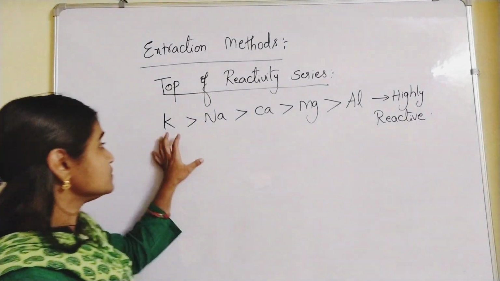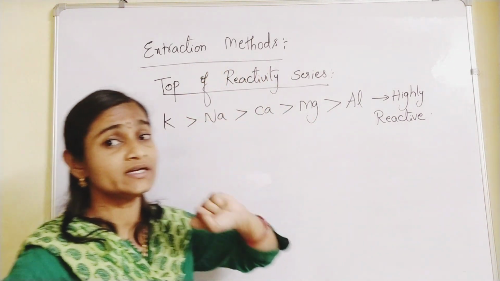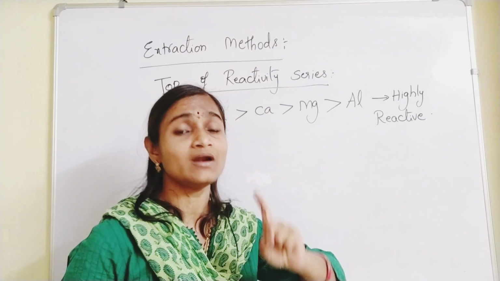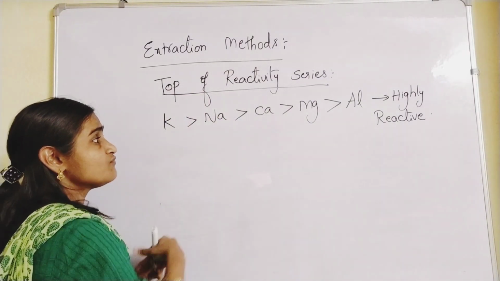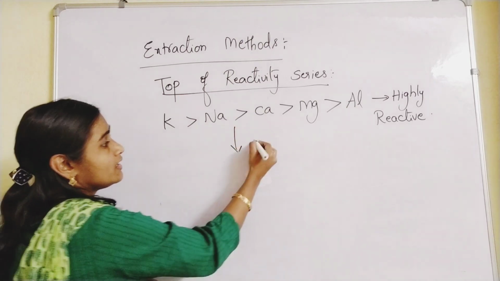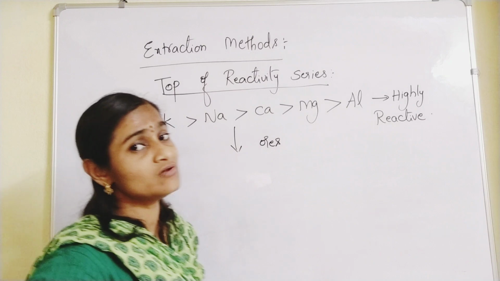Okay, so for these metals, what are the extraction methods? I already told you we go for the method called electrolysis. First of all, let us learn in what form they exist. They exist in the form of ores.